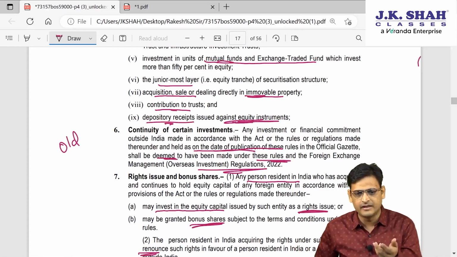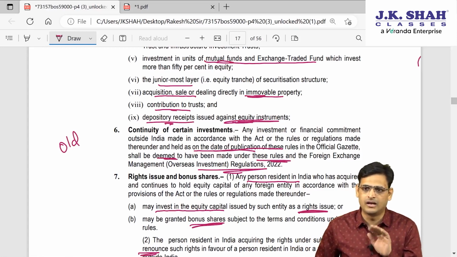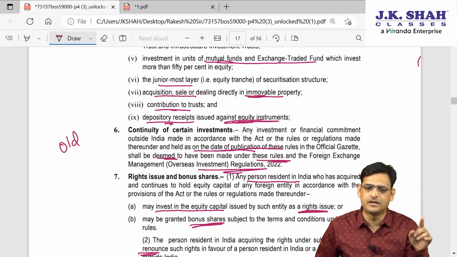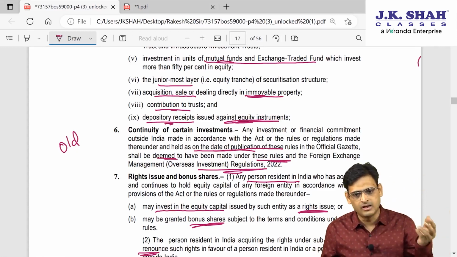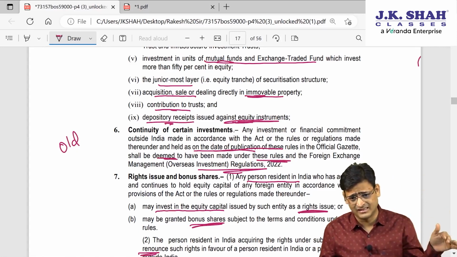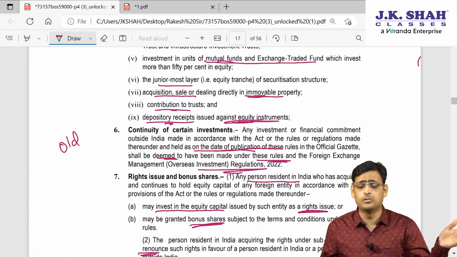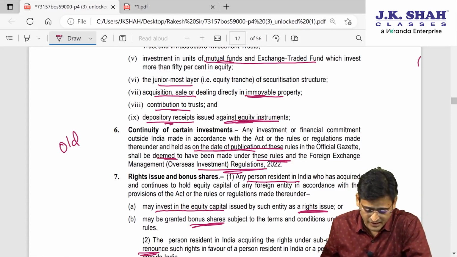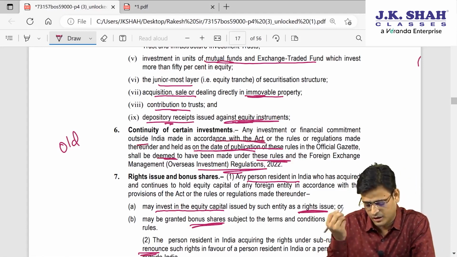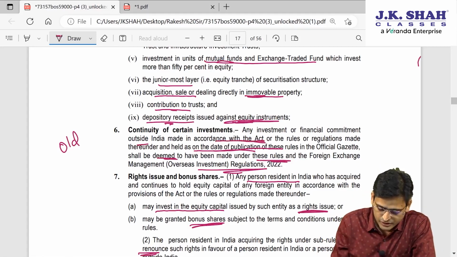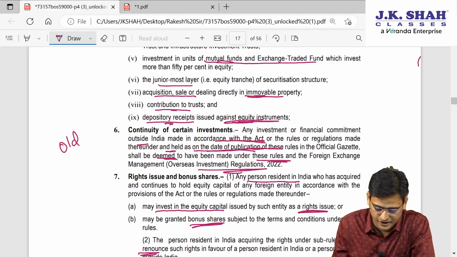If Reliance has made any overseas investment under the older law, the new law will now govern it. Any investment made outside India under the earlier law, held as on the date of publication, shall be deemed to have been made under these rules.